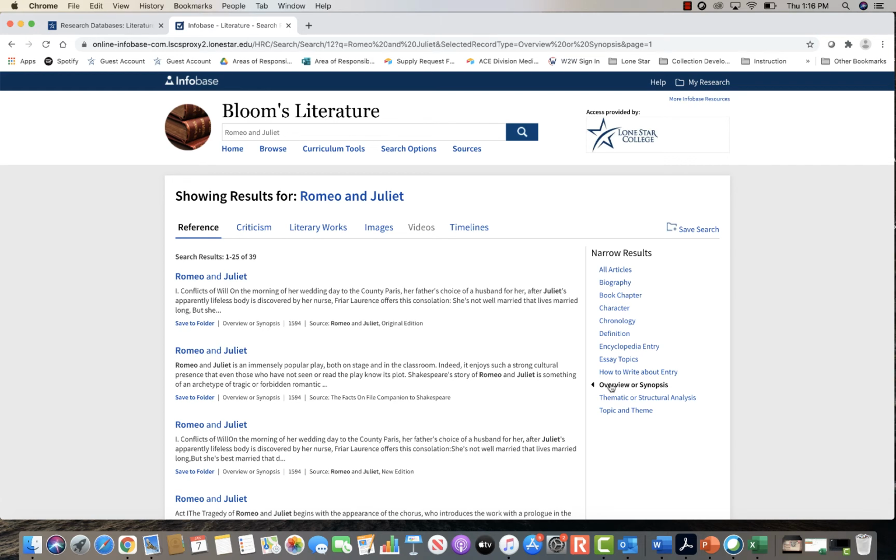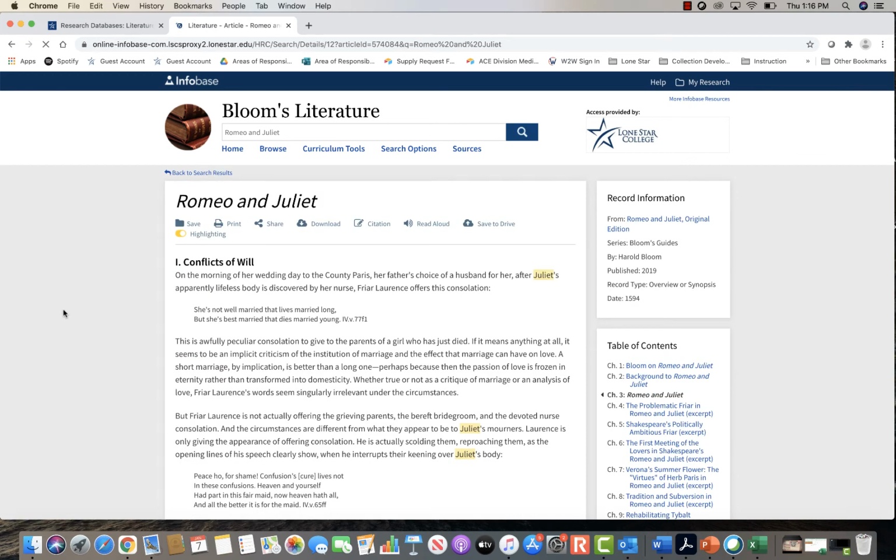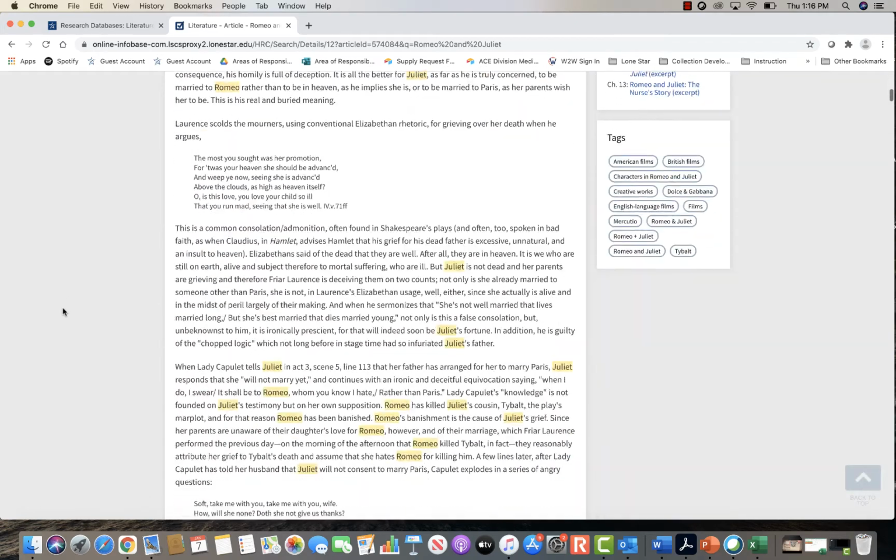I'm going to go ahead and click on the first one at the top. From here, you can see it's going to highlight our search in yellow. So we see Juliet, and you'll probably also see Romeo throughout. It's going to delve further into the work, giving us some good background information. They're starting off with the conflicts of will.